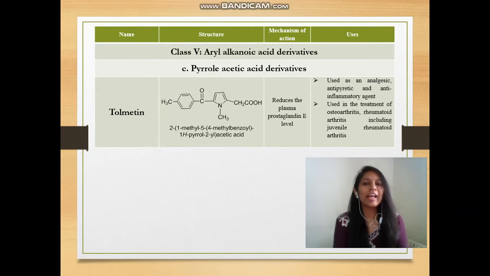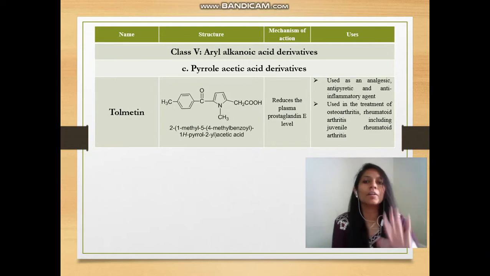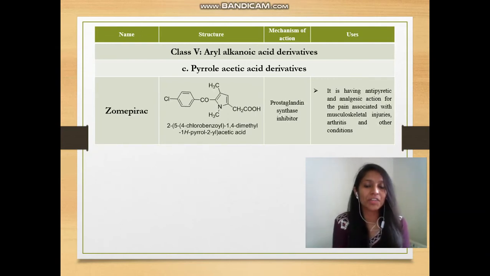Then further we have another class, pyrrole acetic acid derivatives. In that we have tolmetin. It contains a pyrrole ring plus an acetic acid group and some other structures, and it can inhibit the plasma prostaglandin E level, or we can say it reduces the plasma prostaglandin E level. They are also widely used as analgesic, antipyretic and anti-inflammatory agents.